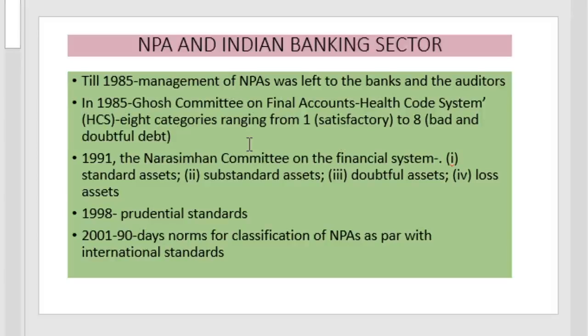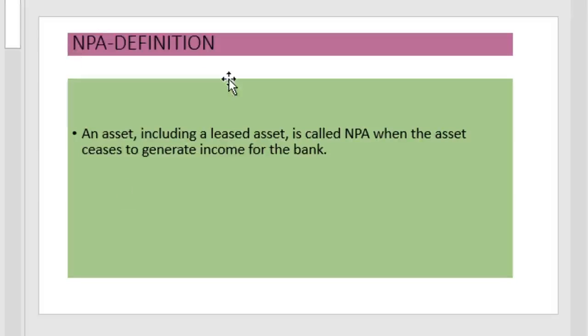In 1991, the Narasimha Committee on the Financial System classified the NPA into 4 categories: standard asset, substandard asset, doubtful asset and loss asset. Thereafter, the Indian banking system adopted this as the classification for non-performing asset in India. In 1998, prudential standards were introduced, and from 2001 onwards, 90-day norms for the classification of NPA, in line with international standards, were introduced. The definition of non-performing asset is given in this slide.